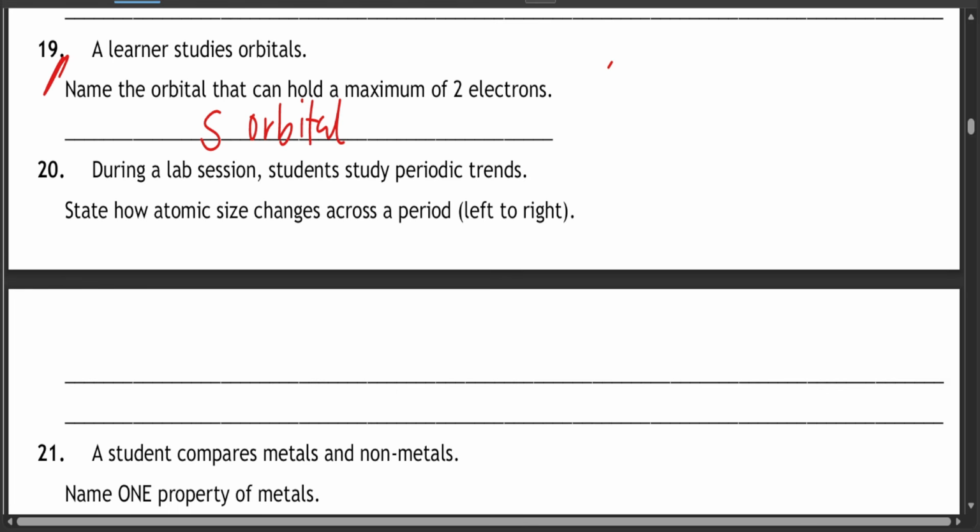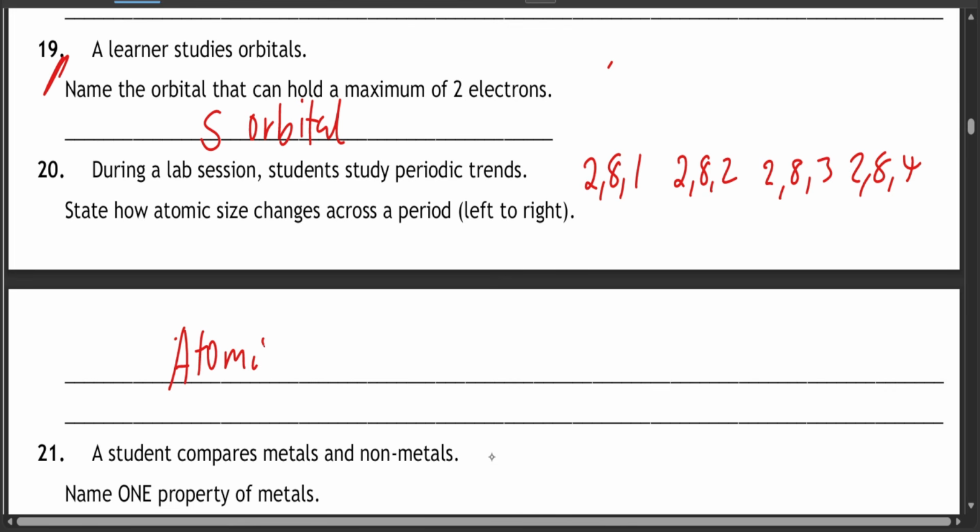So question 20. During a lab session, students study periodic trends. State how atomic size changes across a period from left to right. Let's say if you have 2,8,1, across the period is going to be 2,8,2, 2,8,3, 2,8,4, and so on. Now you've just been told to state how atomic size changes, and atomic size usually reduces.